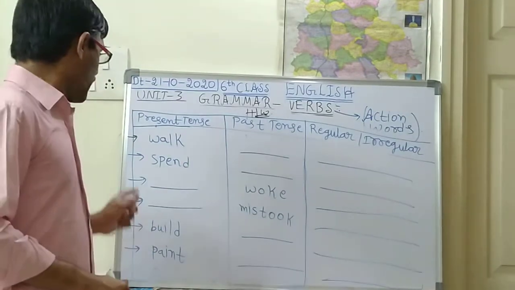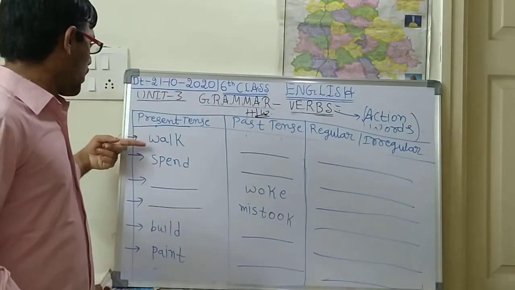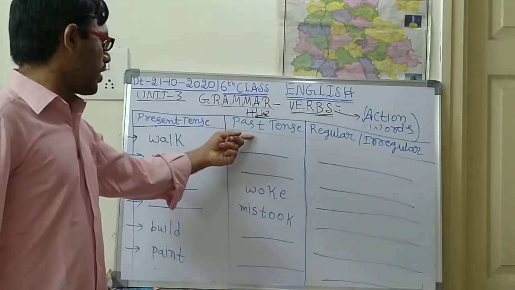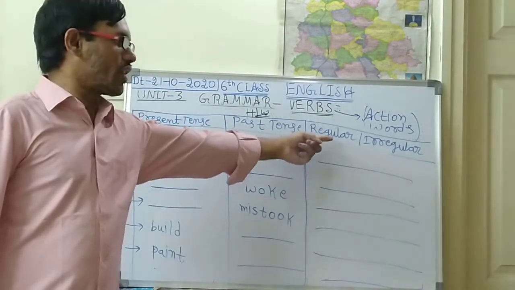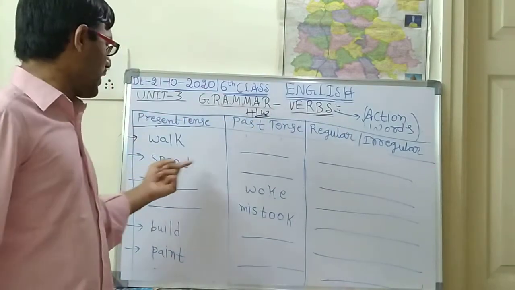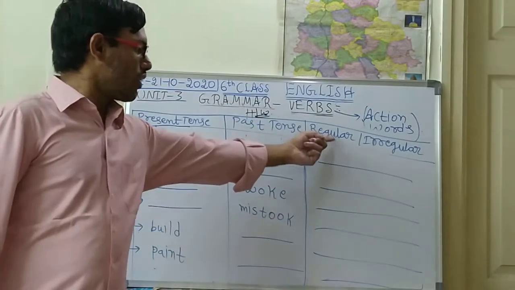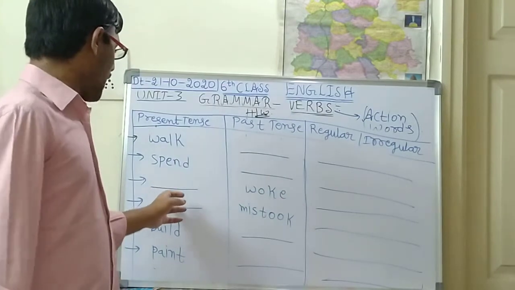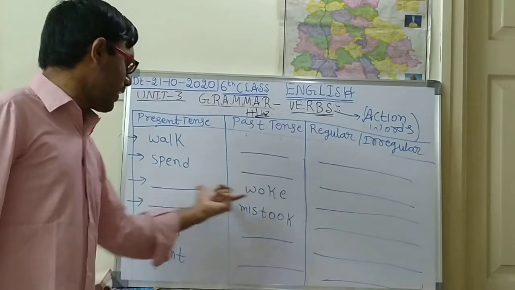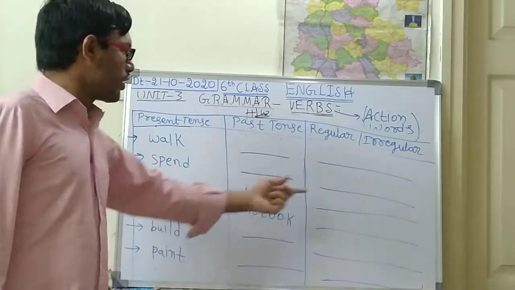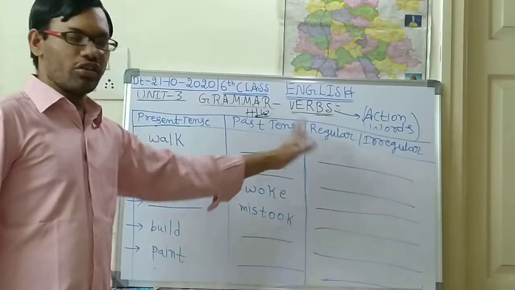So here, what is the first one? Walk. For this walk, what is the past form? And for this past form, you are supposed to write whether it is regular or irregular. Spend, past form, regular or irregular. Dash. So here for this word, walk, the past form is a. So you should write the present form. So whether it is regular or irregular, you should find.